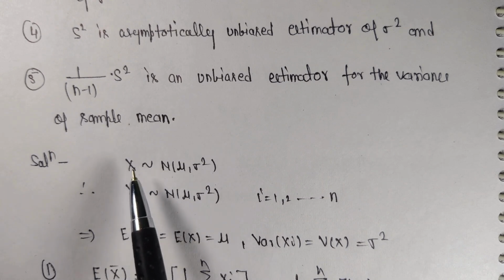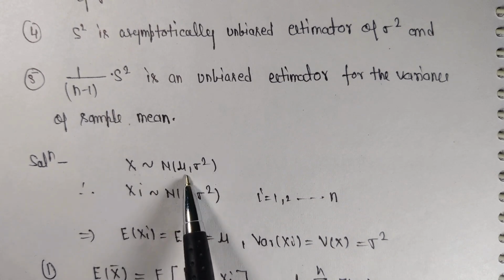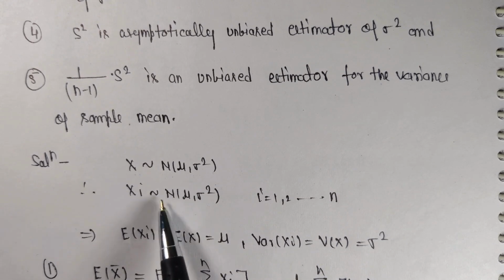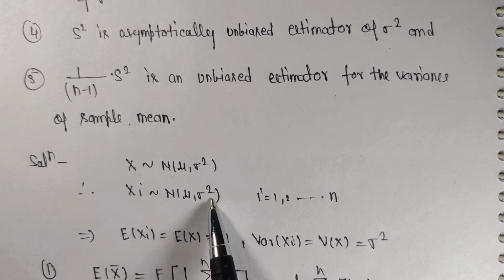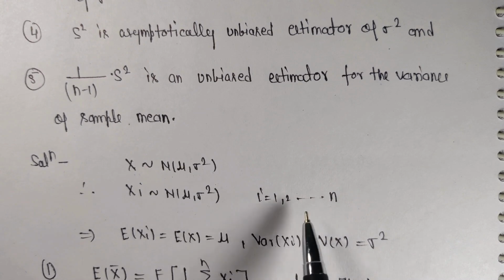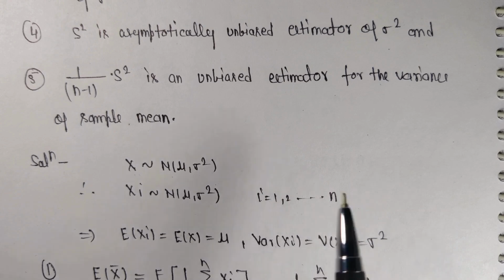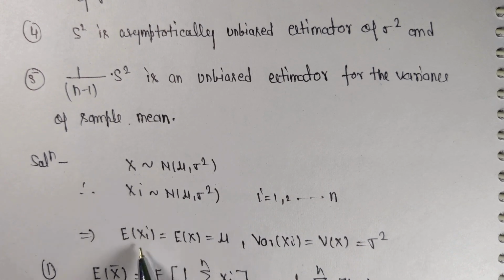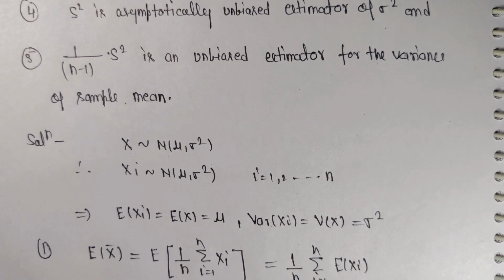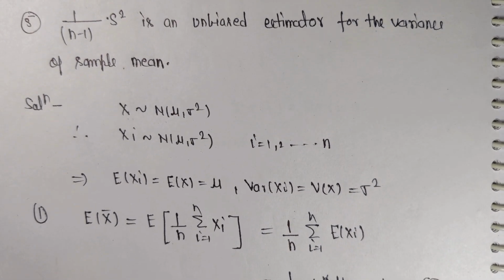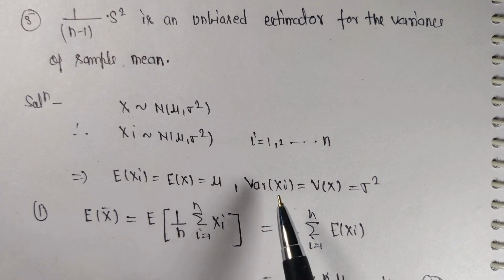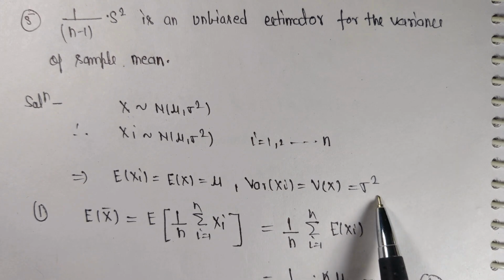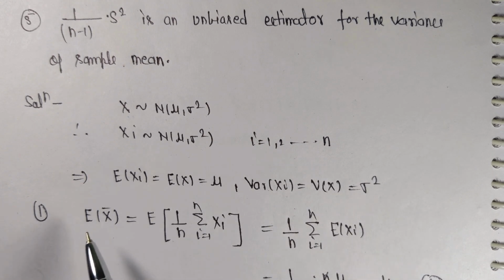In the given question, we have x follows normal with mean mu and variance sigma square. So we can write xi follows normal with mean mu and variance sigma square, where i going from 1 to n. Is it clear? Okay. So if xi follows normal with mean mu and variance sigma square, then we can write expected value of xi is equal to expected value of x, which is equal to mu, and variance of xi is equal to variance of x is equal to sigma square. Okay, now come to the first part.